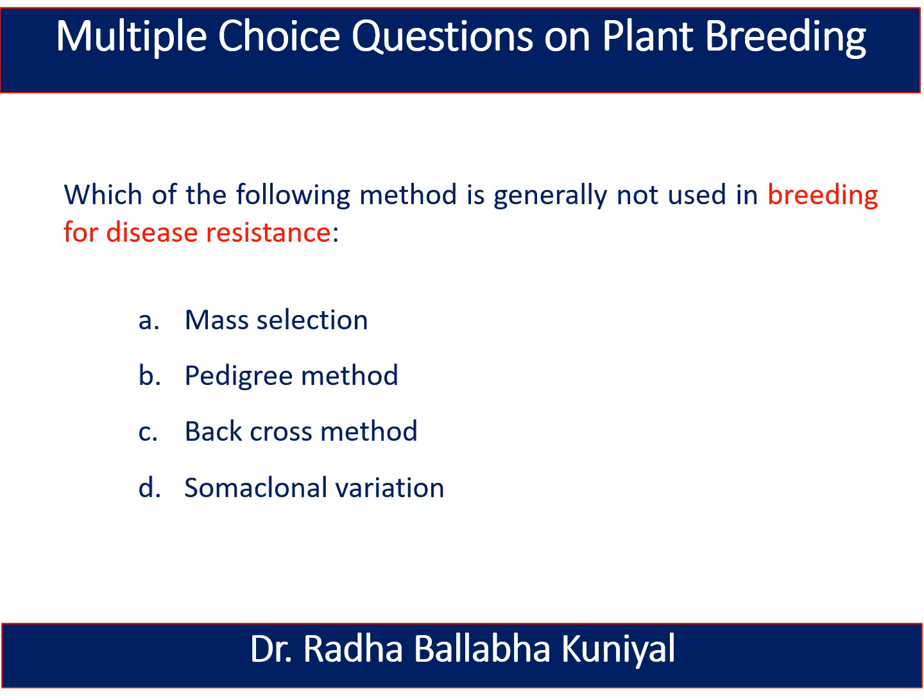The next one is, which of the following methods is generally not used in breeding for disease resistance? Mass selection, pedigree method, back cross, or somaclonal variation? Here the right answer is mass selection. By pedigree method, back cross method, and somaclonal variations, we can create the disease resistant varieties of the plants by the breeding techniques.